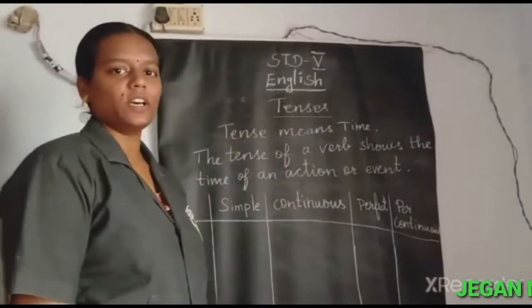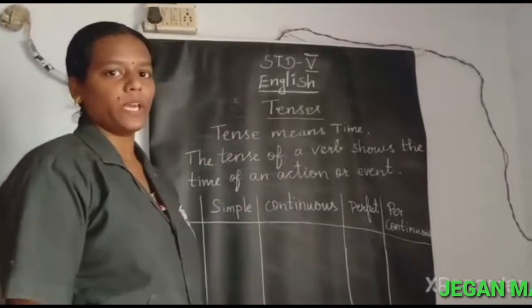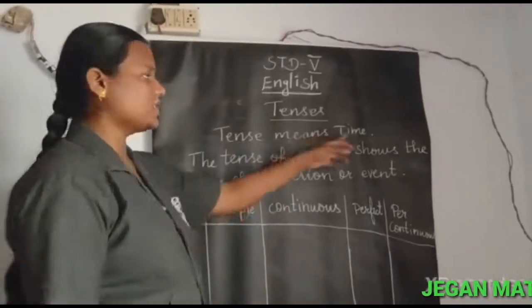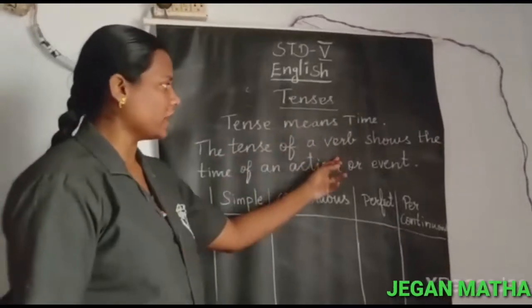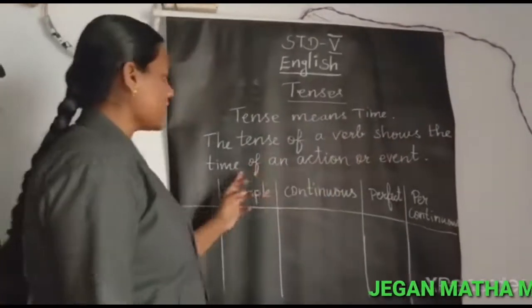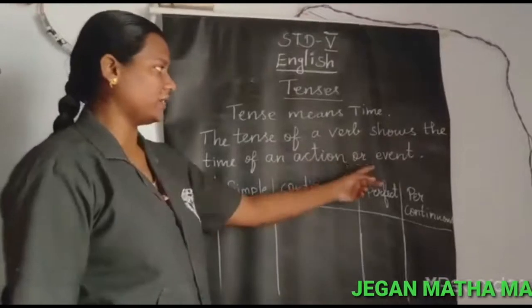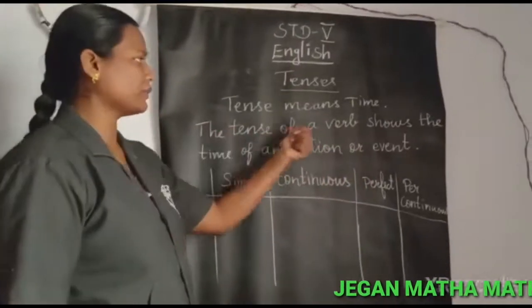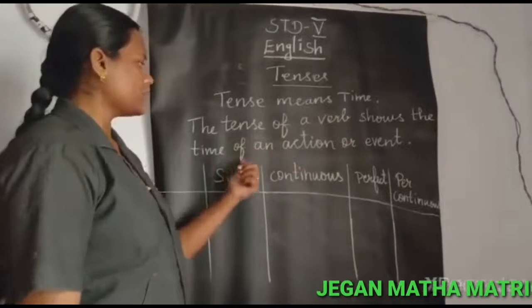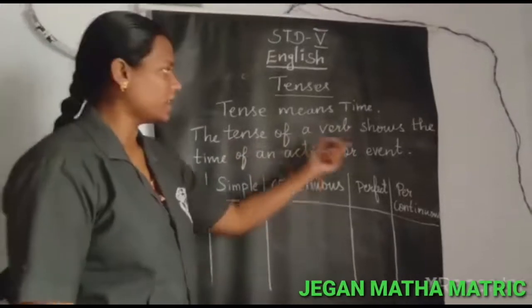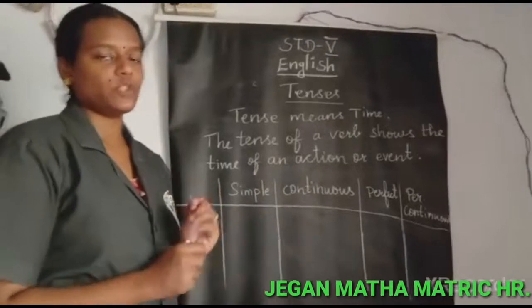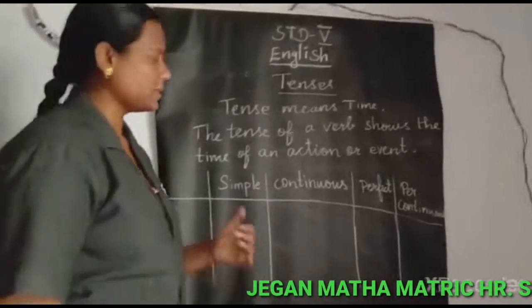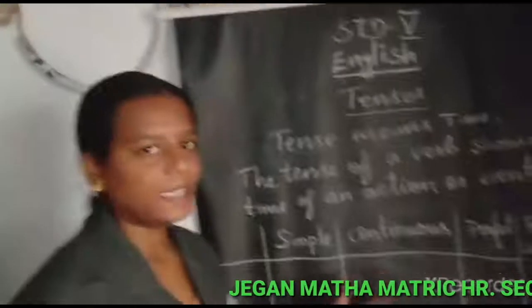Today we are going to learn tenses. Tenses means time. The tense of a verb shows the time of an action or event. We have 12 basic tenses. Now let us see what the tenses are.